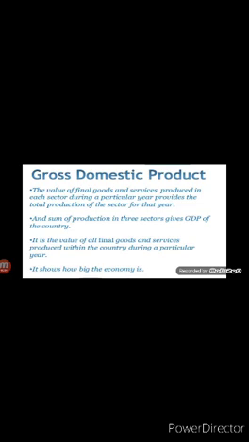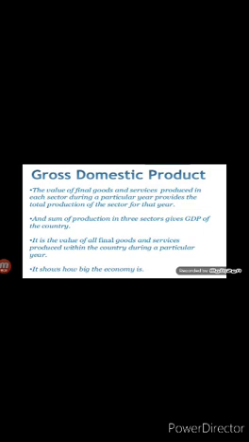Children, the value of final goods and services produced in each sector during a particular year provides the total production of a sector for that year, and the sum of the production in three sectors gives GDP of a country.